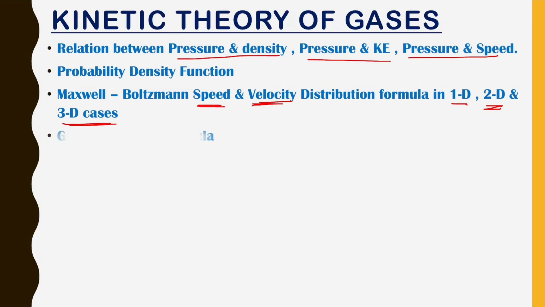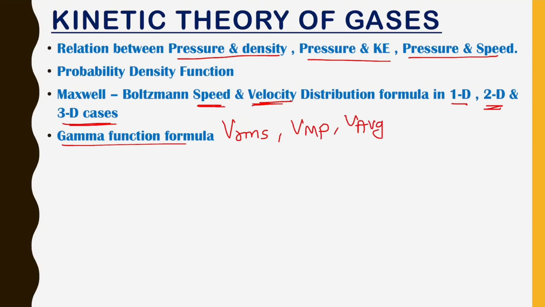Let's move ahead. The next topic in kinetic theory is the gamma function formula. This is related to mathematics, but it is very important while finding VRMS, which is root mean square speed, most probable speed and average speed. So you must know what the result of the gamma function is. That will be very helpful while calculating these values.